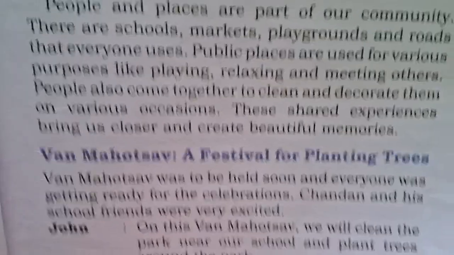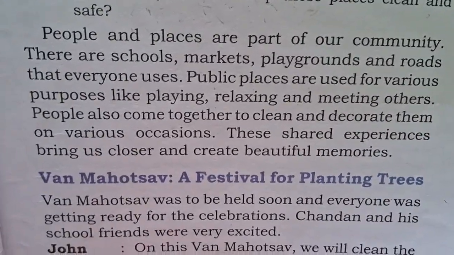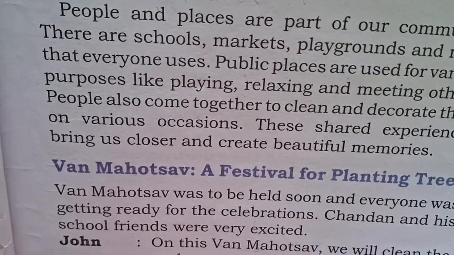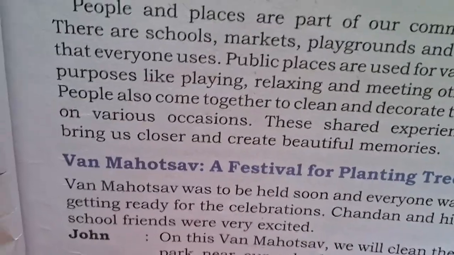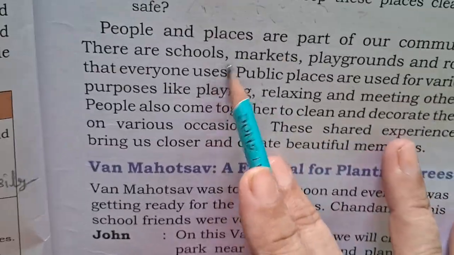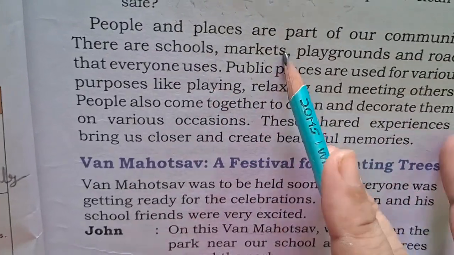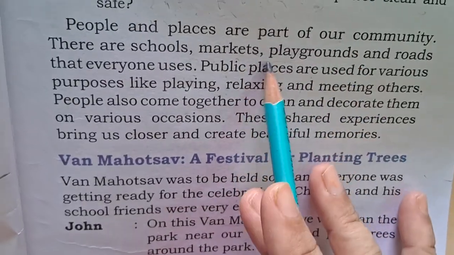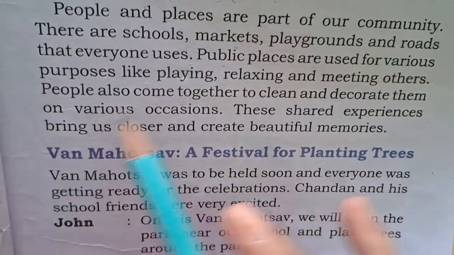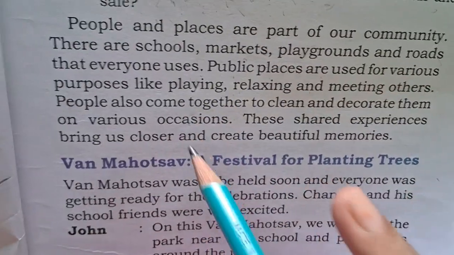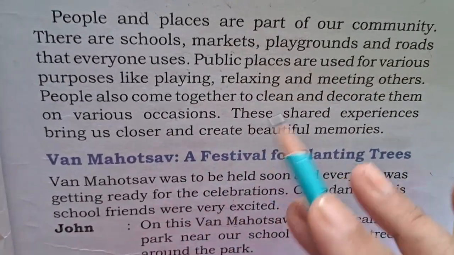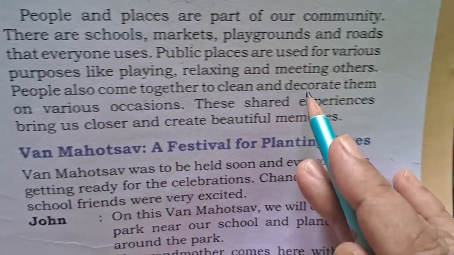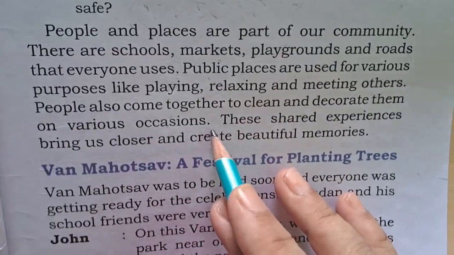Okay, so school is a public place or a community place because everyone can come here, everyone can take admission, especially any religion, any caste, poor, rich, anyone can go to school. Market area, yes, anyone can open their shop, anyone can buy things. So yes, it's also a community or public place. Playgrounds and roads, we know they are important. So the same thing, we always try to clean them, and sometimes, especially at festival time, we also decorate them on various occasions.